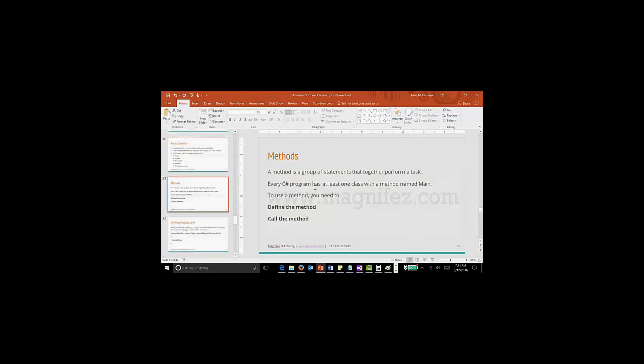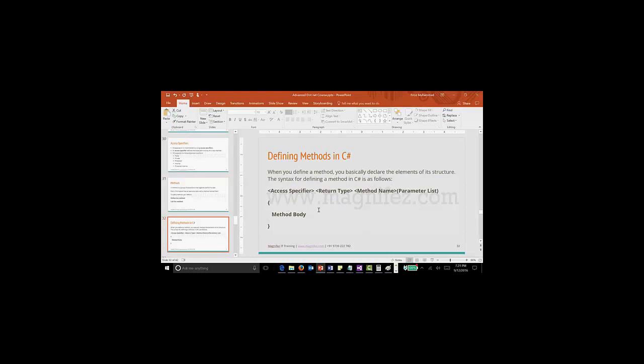Then we have methods. We already talked about it. A method is a group of statements that together perform a task. So these were the main entity in procedure-oriented languages. Now we are talking about object-oriented languages. There, classes are more important, and classes contain variables and methods.